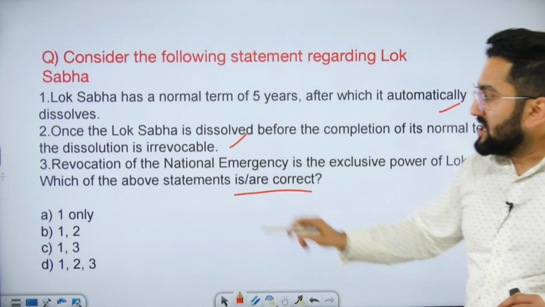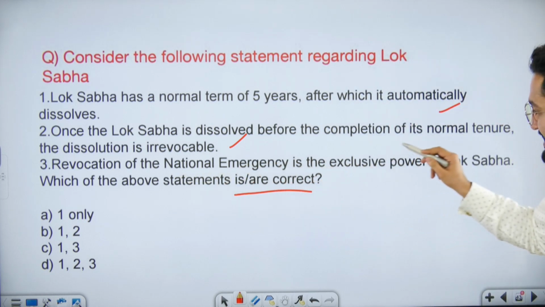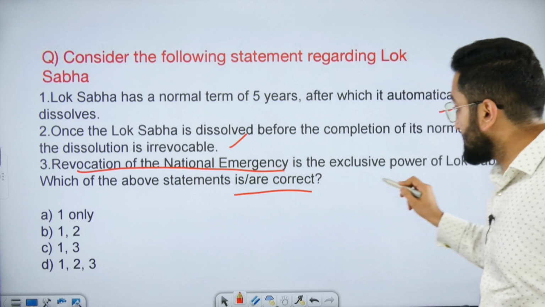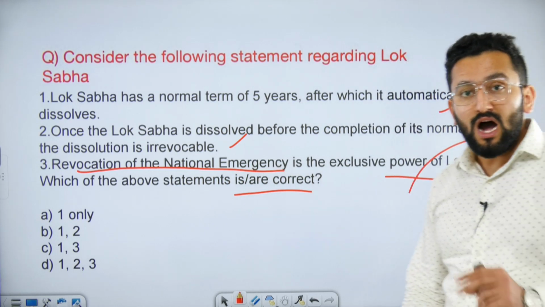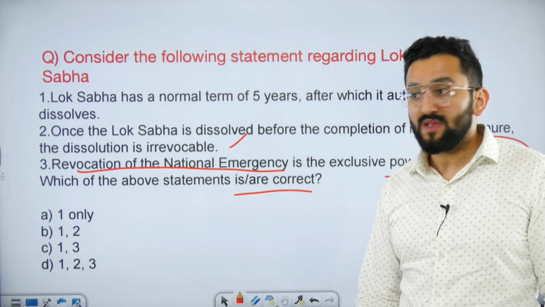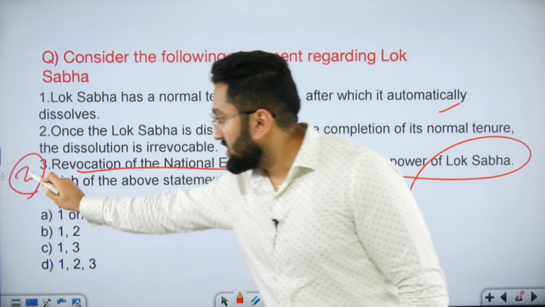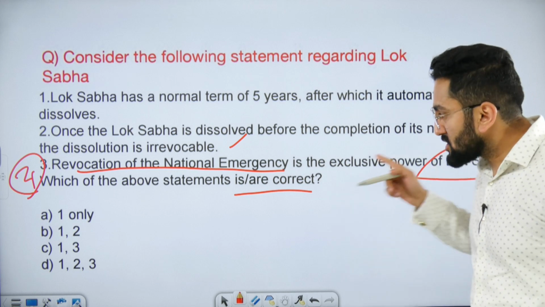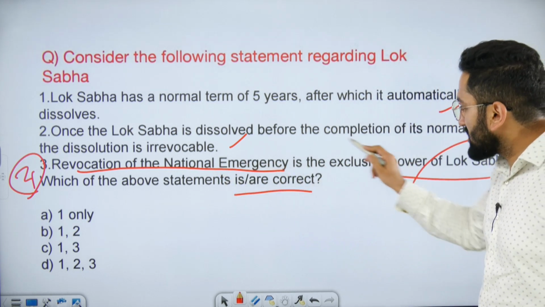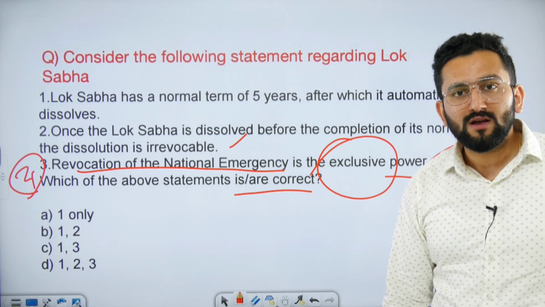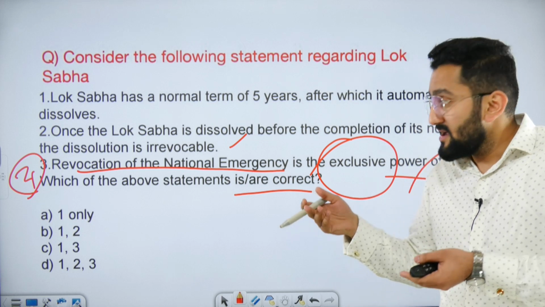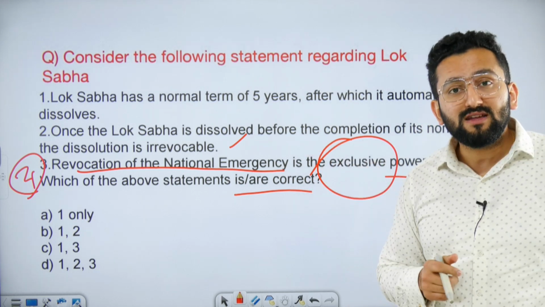Revocation of the national emergency is the exclusive power of Lok Sabha. How many ways of revocation of national emergency have I told you? Come on. 3 ways. In 2 ways, there is a role of Lok Sabha, but there is 1 way in which the Lok Sabha role cannot be considered exclusive. Means the President himself, herself can revoke the national emergency.